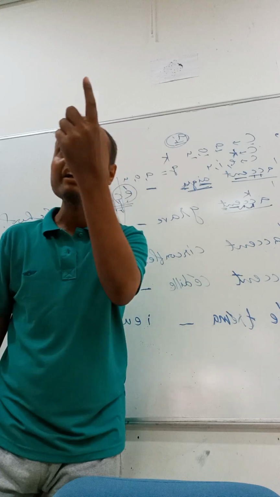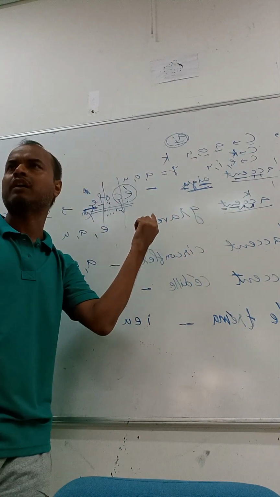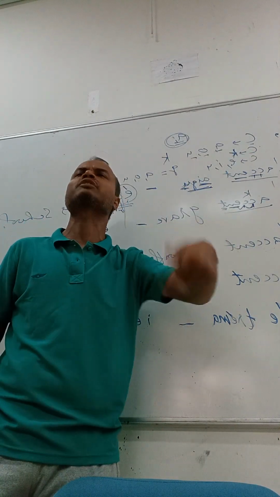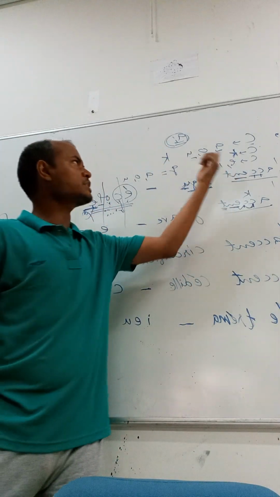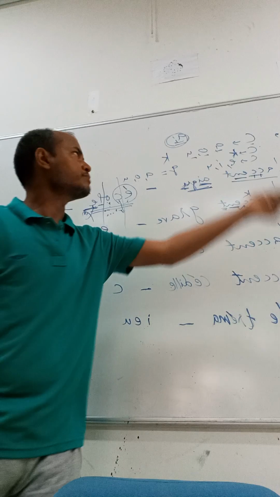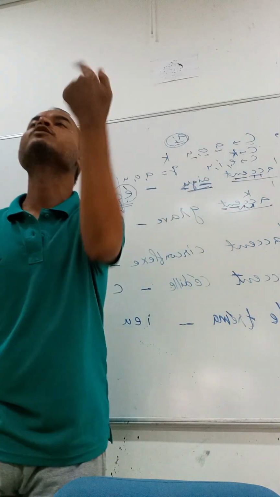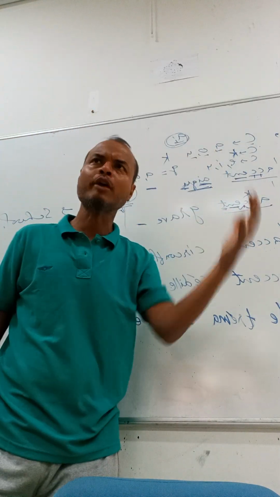When I am saying Ka, it doesn't mean that you will pronounce Ka. You have to see which letter comes after c. If c is followed by A, Ka. If c is followed by O, Ko. If c is followed by U, Ku. Okay, so that you have to see in French.